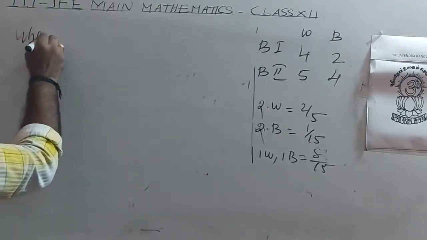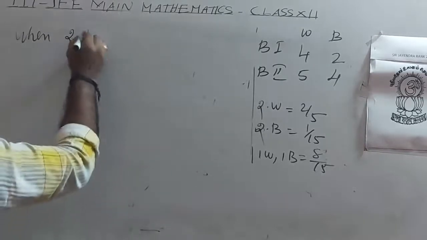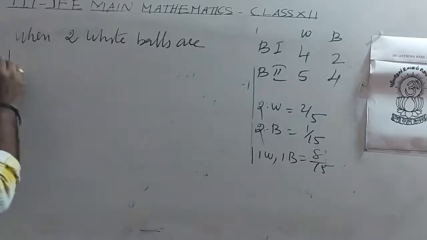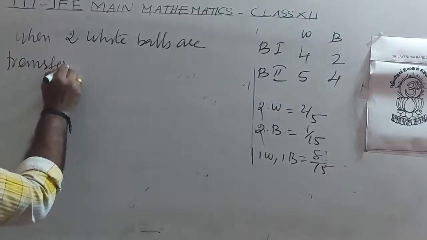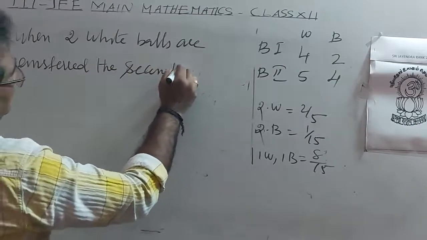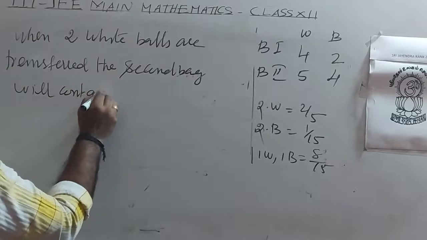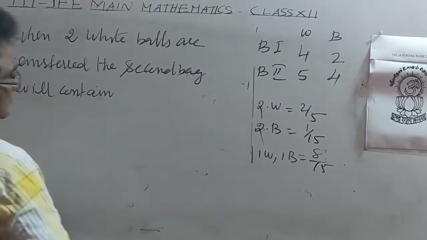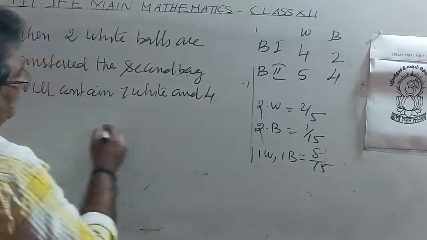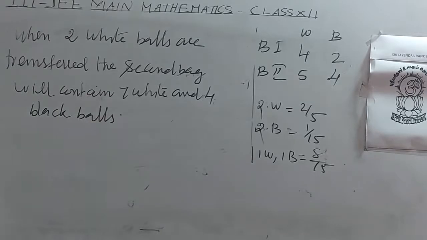When two white balls are transferred, the second bag will contain 7 white and 4 black balls.